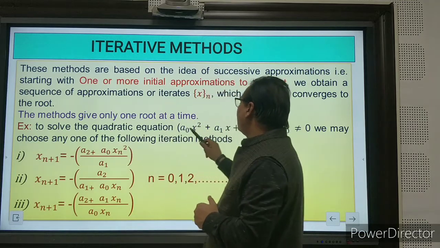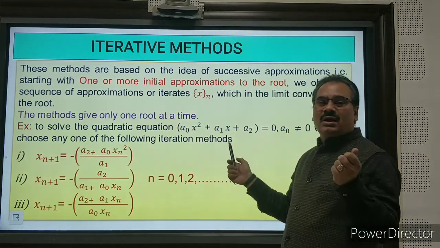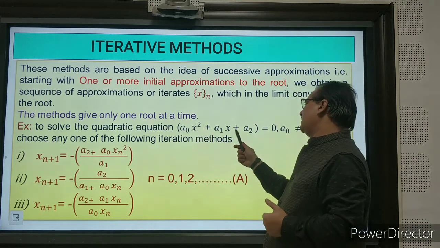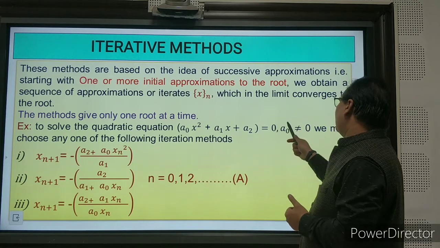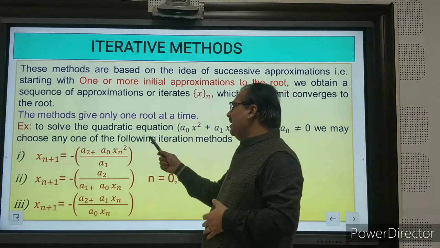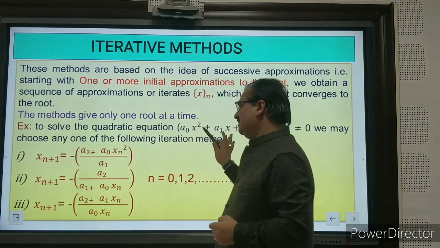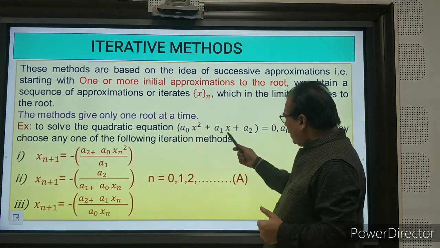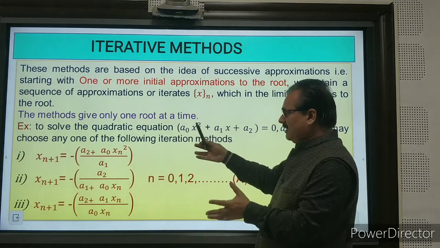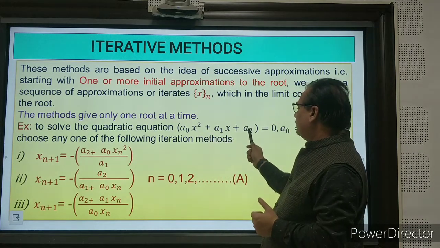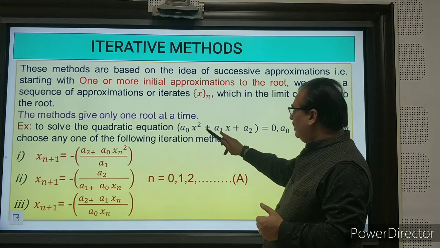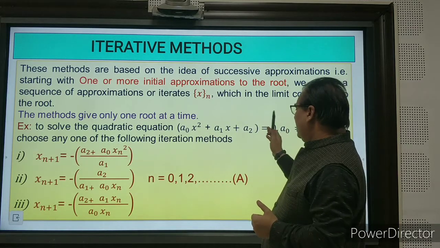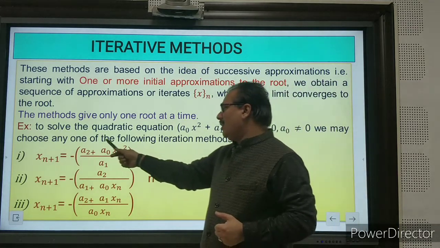To solve the quadratic equation, let us look: a0 x² + a1 x + a2 = 0, where a0 should be non-zero. Then we may choose any one of the following iteration methods. First, x_{n+1} we may write like this. From this polynomial you can express x in various ways. In the first, we transferred a2 and a0, transposing them to the other side, and then you can write it like this.